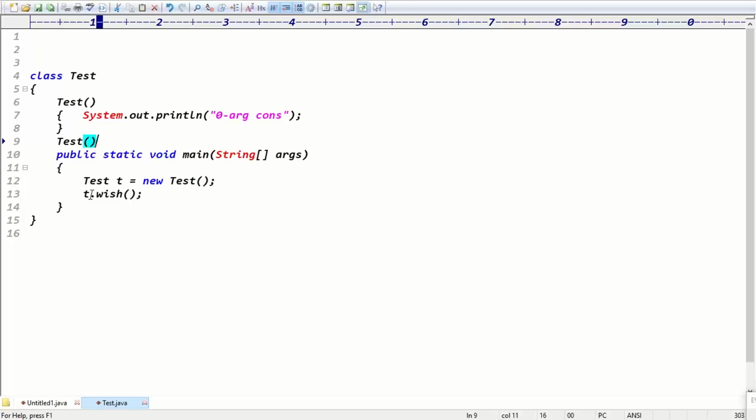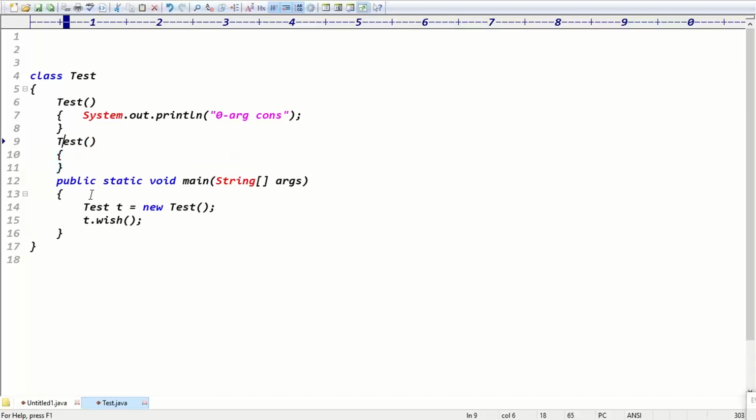Test, constructor name and class name must be the same. Open brace, close brace. Here the argument we have to specify is int a, right? Exactly. Guys, tell me, this is how many argument constructor? One argument constructor, right? Exactly. Okay, Test t1 = new Test().